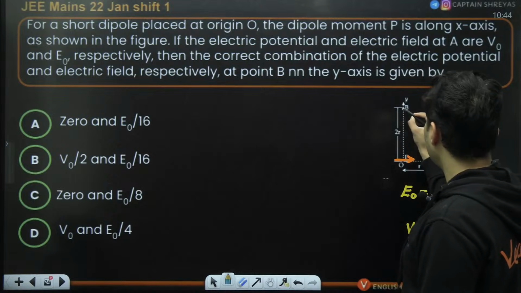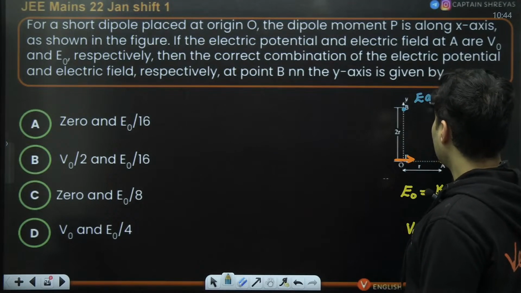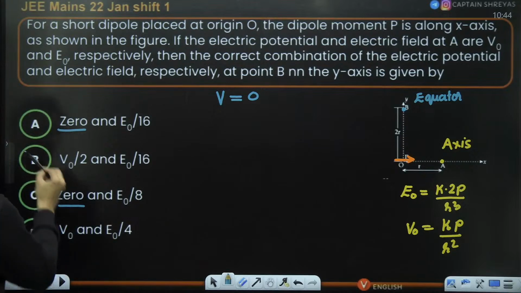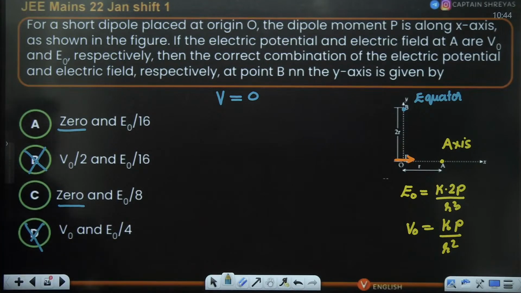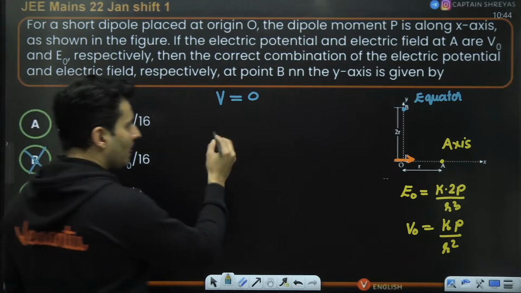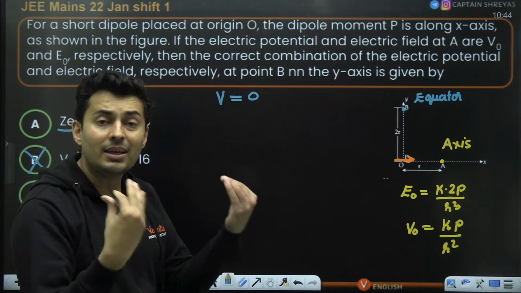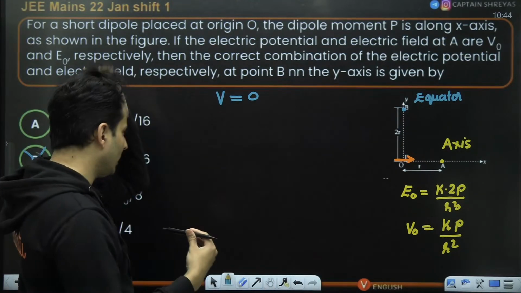Now let's go over here. This is first of all the equatorial point. So at the equator, the potential has to be zero. The potential has to be zero. So zero is there here, zero is there here. So B option and D option automatically gets eliminated. Because you're equidistant from the positive and negative charge, they give equal amounts of positive and negative potential.